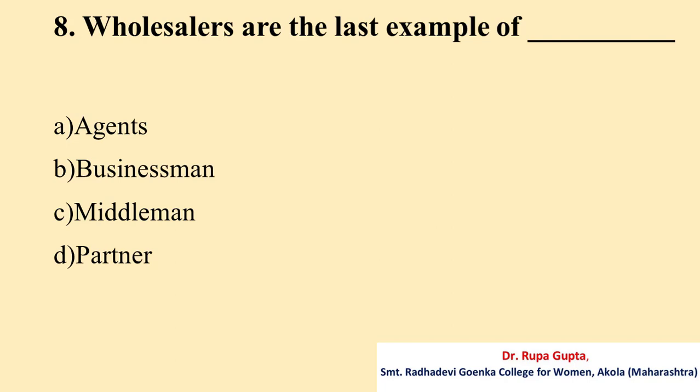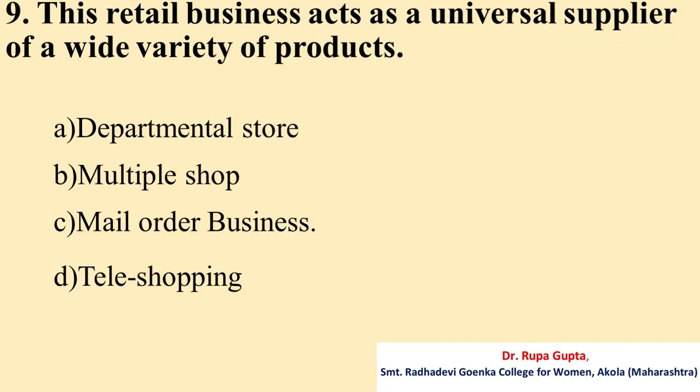Question number 8. Wholesalers are the last example of A. Agents, B. Businessman, C. Middleman, D. Partner. And the correct answer is C. Middleman.